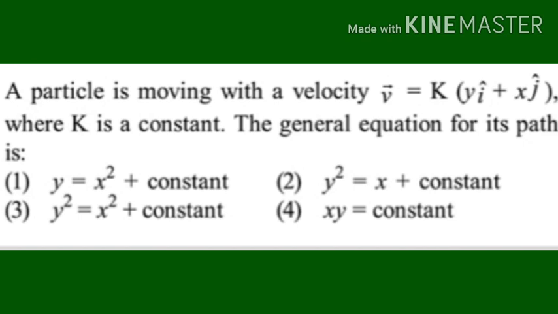Next question. A particle is moving with a velocity v is equal to k yi plus xj, where k is a constant. The general equation for its path is: Option 1, y equal to x square plus constant. Option 2, y square equal to x plus constant. Option 3, y square equal to x square plus constant. Option 4, xy equal to constant.